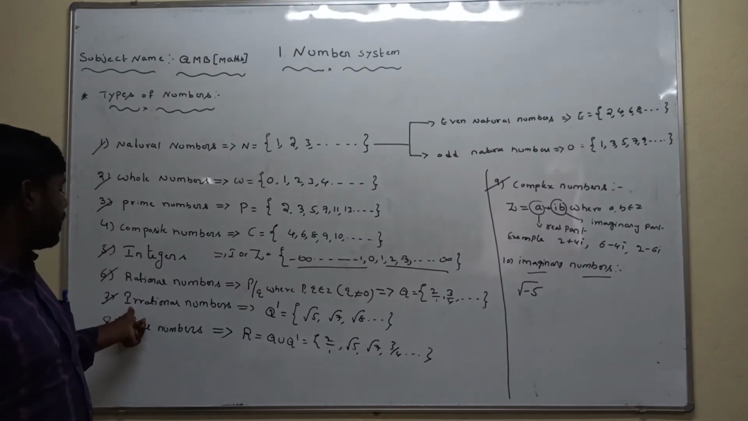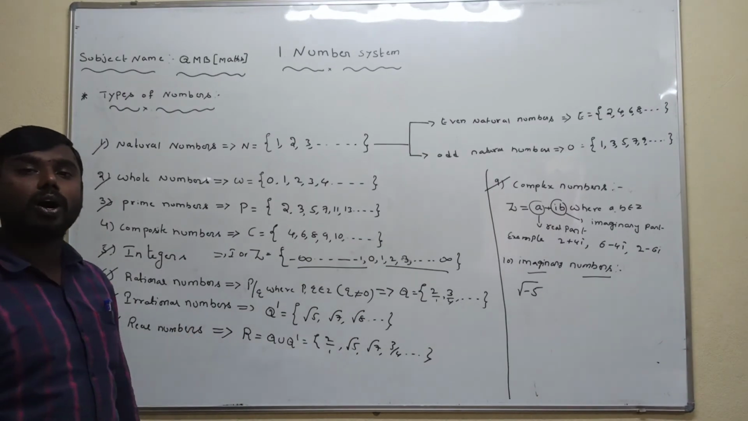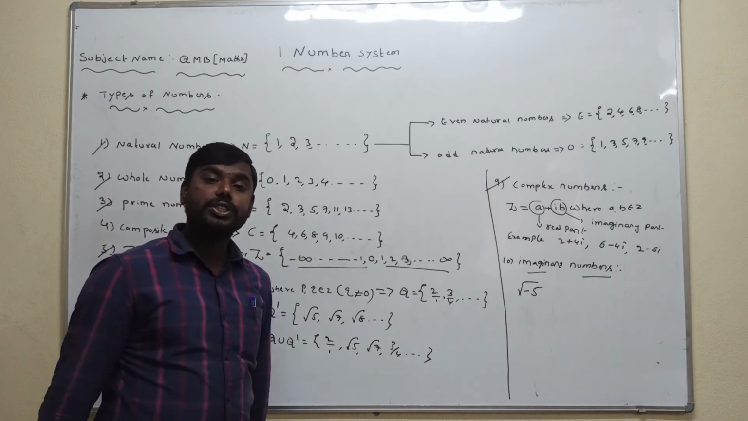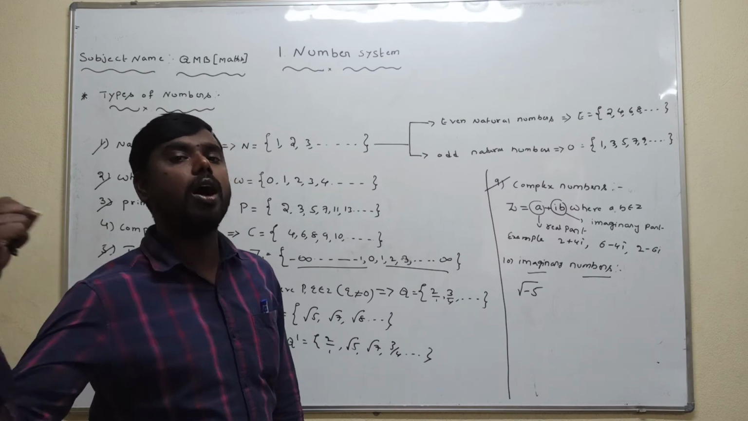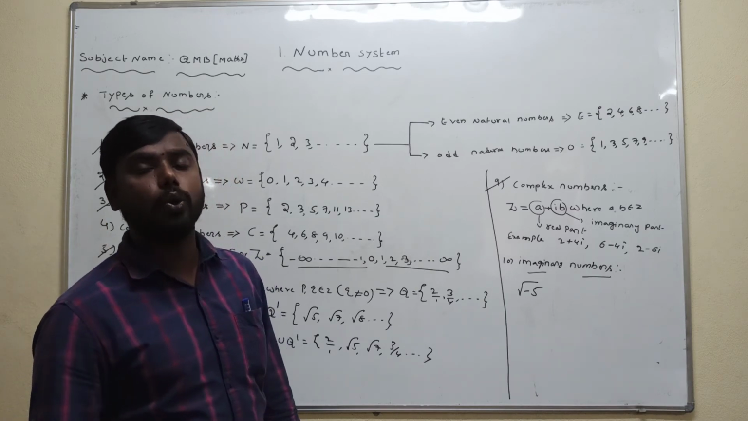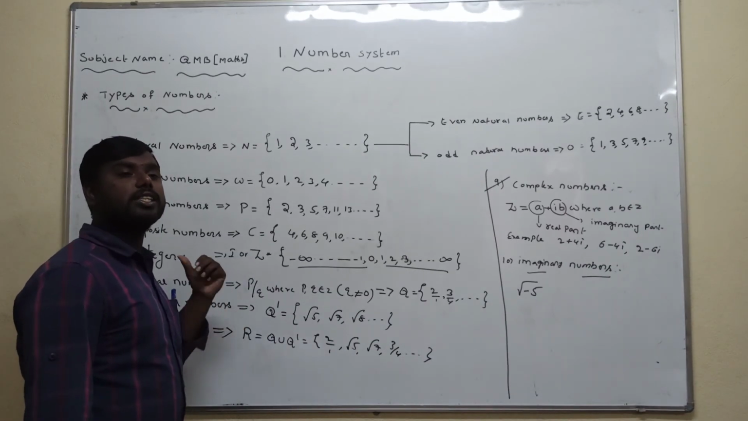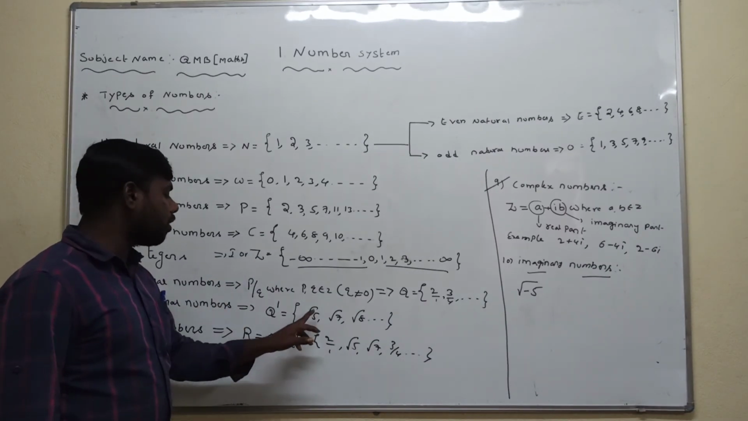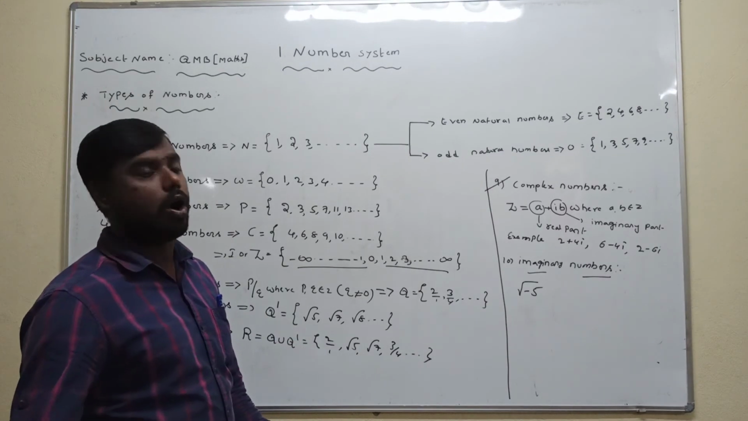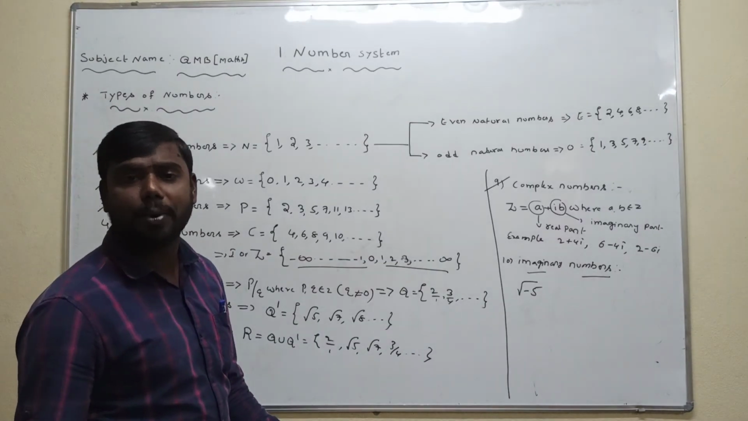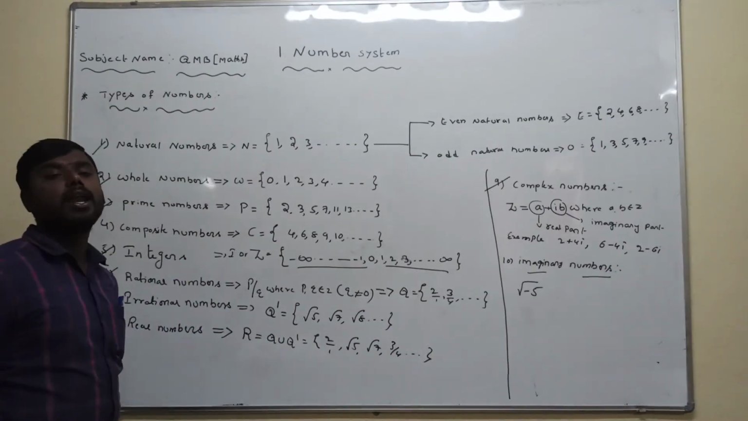The seventh is irrational number. What is an irrational number? A number which is not in the form of P by Q is called an irrational number. Irrational numbers are denoted by the complement of Q, for example, root 5, root 7, root 8, and so on. All these numbers are not in the form of P by Q, so they are called irrational numbers.